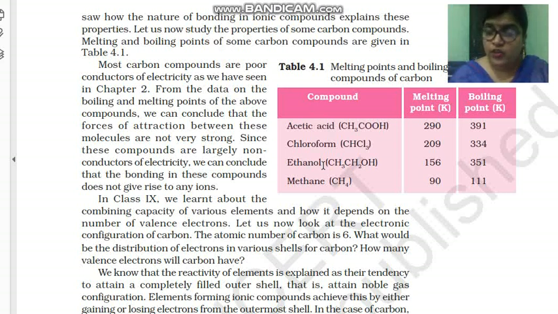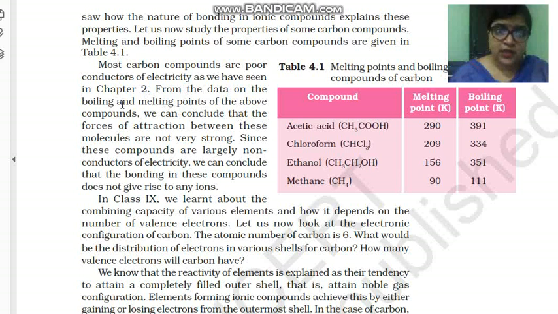In an ionic bond, children, a strong electrostatic force of attraction exists between the ions, while here the force of attraction is not so strong. As a result they have low melting and boiling points, and most of these carbon compounds are poor conductors of electricity.